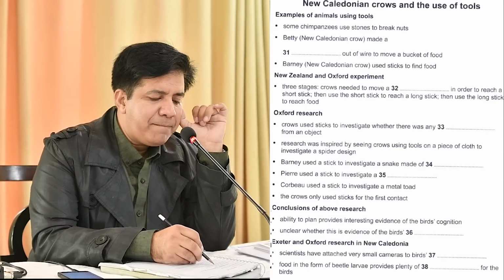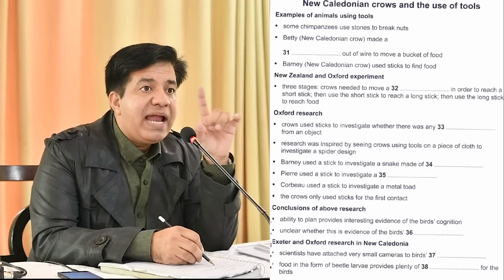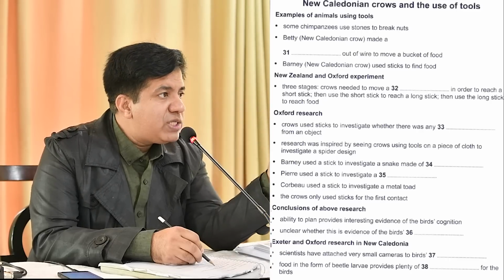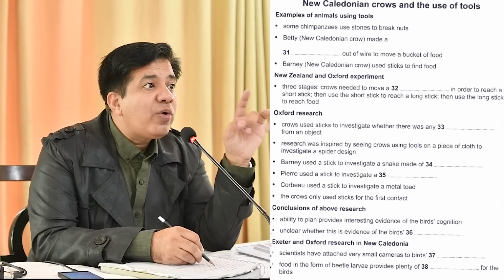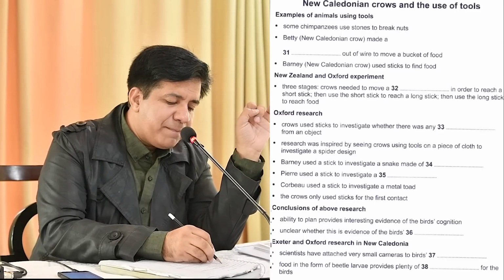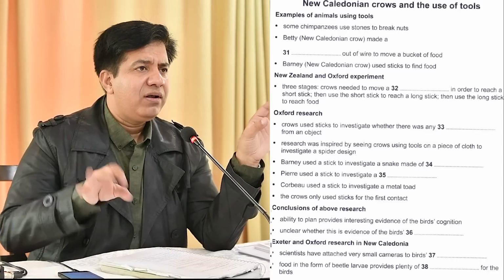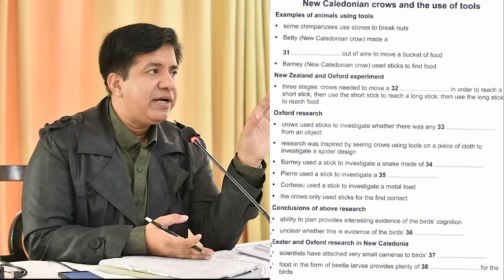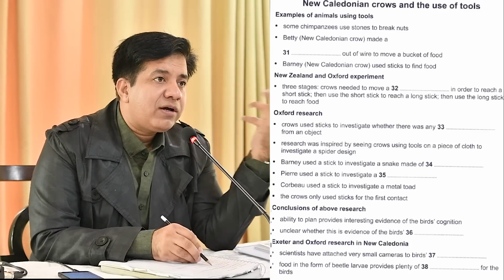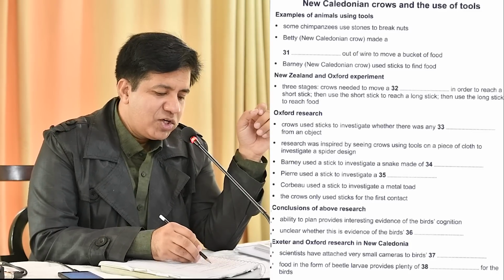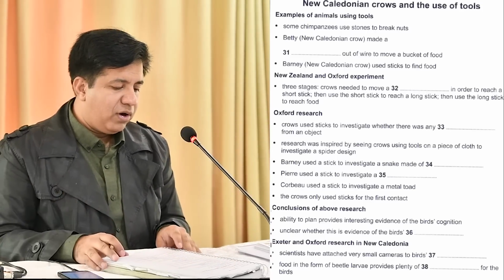Can you see some chimpanzees? So they will say blah, blah, blah about chimpanzees. And by the way, the options where we don't have any questions, please don't read them. Just look at them. Now underline the word chimpanzees. When they're talking about chimpanzees, let them go on, because your answer is not related to that. Next bullet point, Betty, new crow. Now the name of the crow is Betty. So just underline Betty. When they speak about Betty, let them go on.